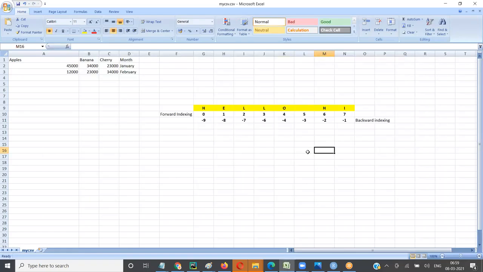Wait, why did we jump from -4 to -6? Oh, my mistake. Sorry. Humans can make mistakes. Python will not make mistakes. You're right. My bad. Even if I call it -7, Python will treat it as -6 only. So yes, it was my mistake. So you can get indexing backward like this, -1, and it goes on.